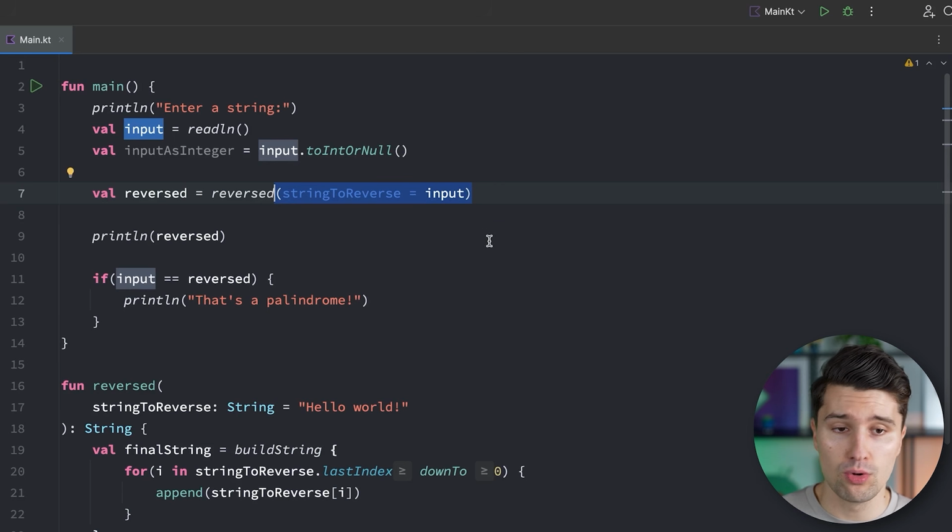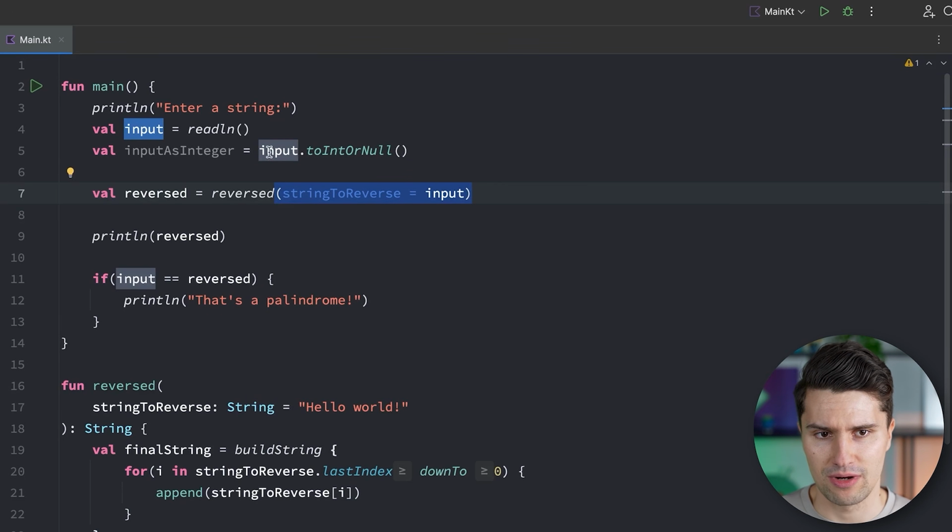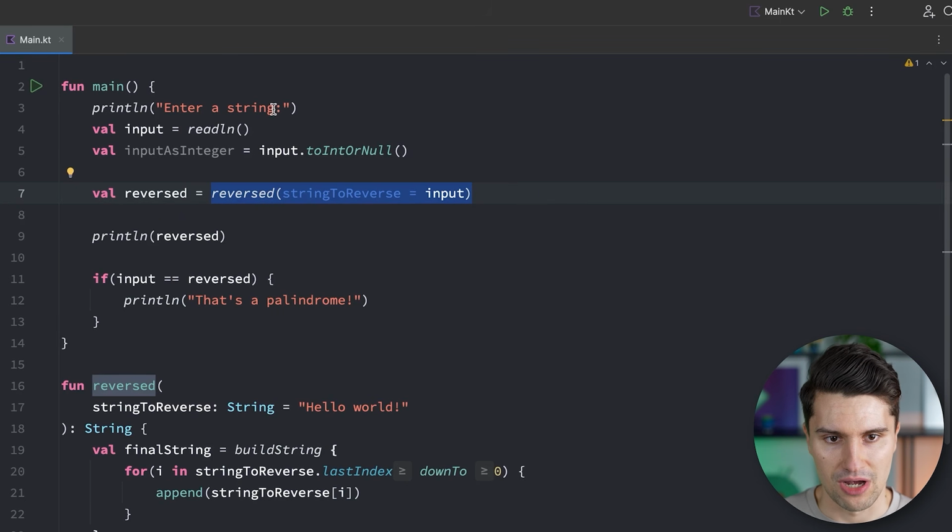And it's actually a really cool Kotlin feature because sometimes it just reads much better if we see something like input.toIntOrNull, or input.reversed, rather than reversed(input). That's not a very human way to say that you want to reverse something. So how would that work to define such an extension function?